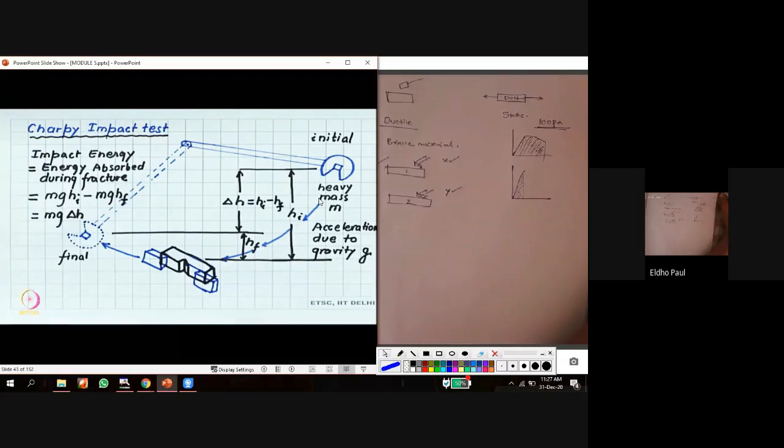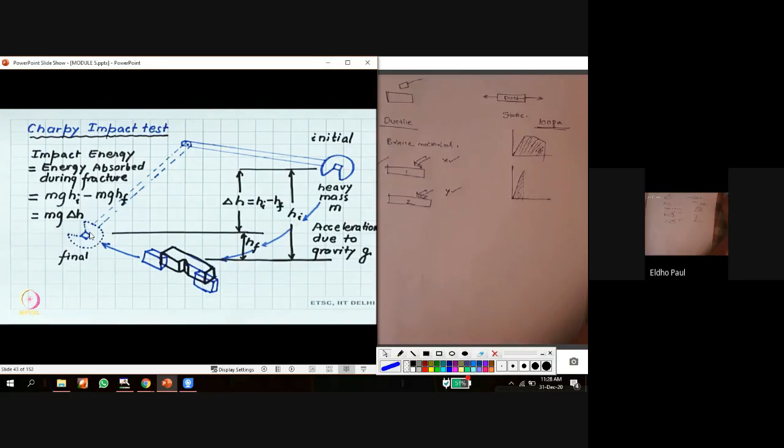Okay, so some amount of the potential energy stored in the hammer, which is equal to MGHI, is spent here to fracture this workpiece. The potential energy MGHI stored in this position is utilized to fracture this workpiece, and the remaining potential energy is actually used to move this hammer to this position.